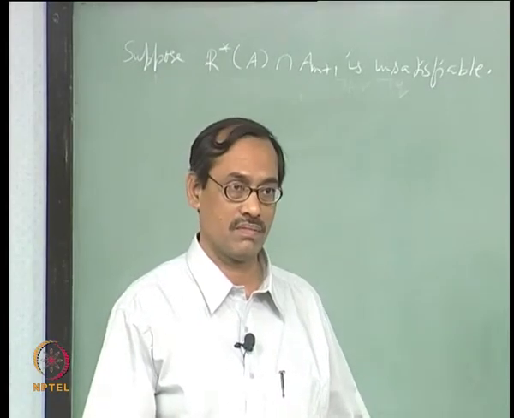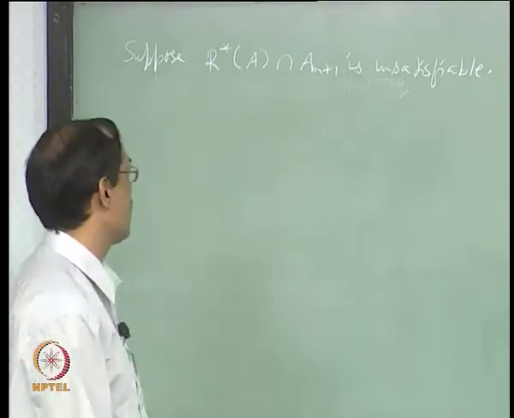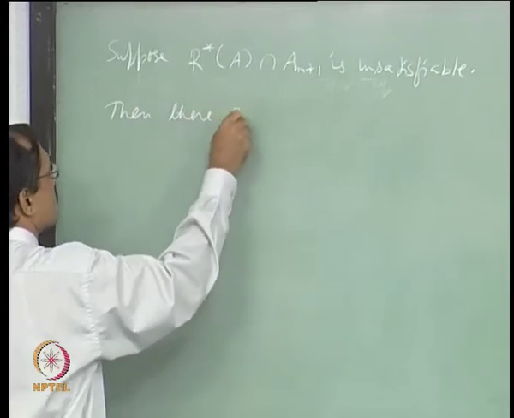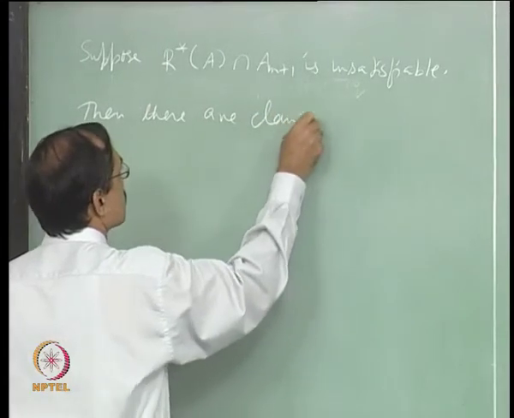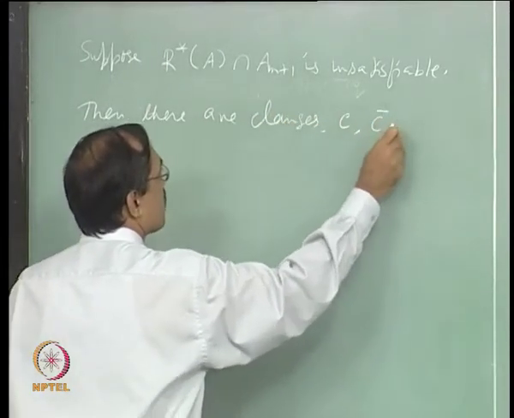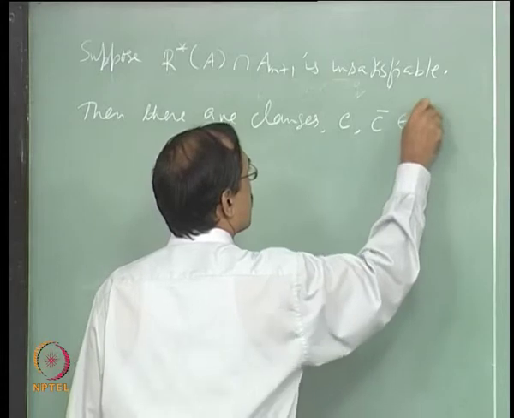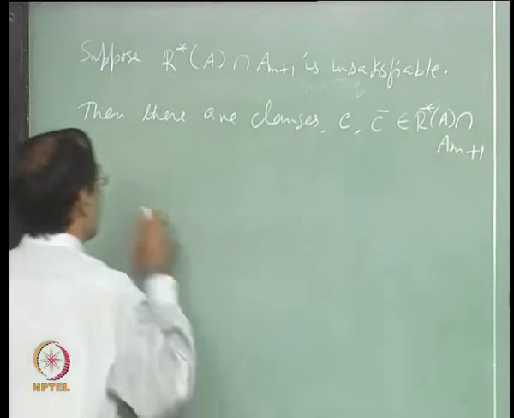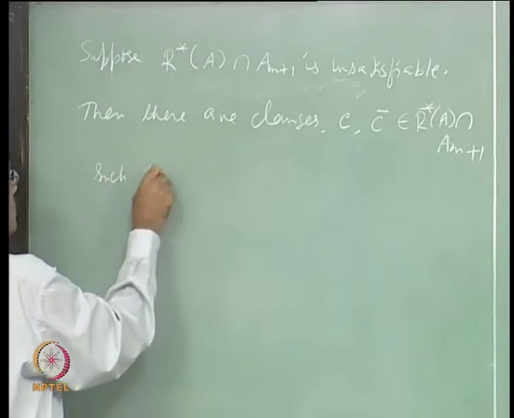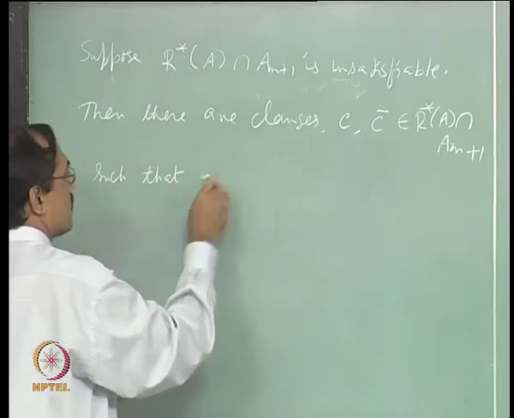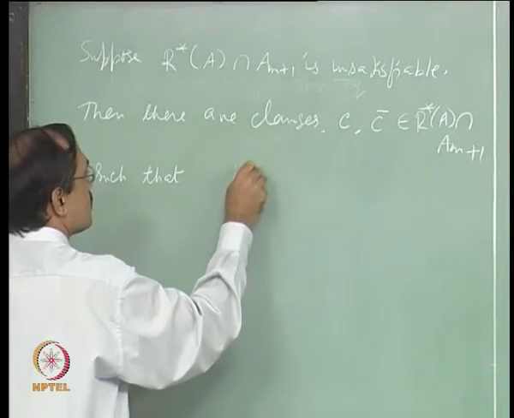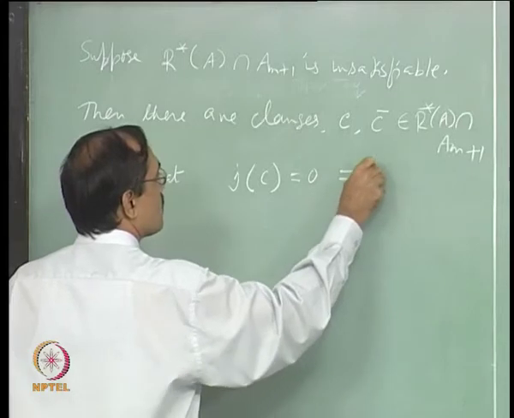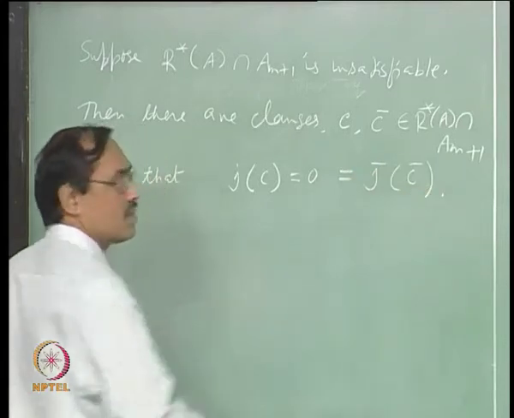Fine. So, then there are clauses C, C bar in R star A intersection with A m plus 1 such that J of C equal to 0, also J bar of C bar equal to 0.